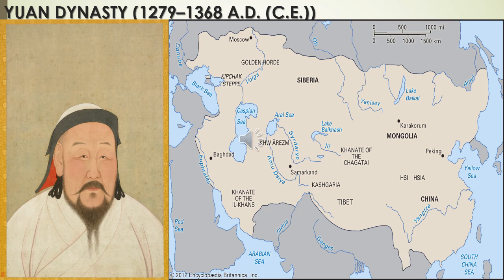So the Mongols' presence from one end of Eurasia to the other. You can see in this map, the Mongol Empire extended from East Asia to West Asia. A big empire in the Middle Ages. The Mongol presence from one end of Eurasia to the other played a key role in spreading Chinese technological advances to the less developed societies in the West.